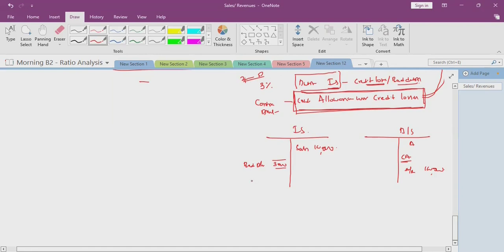Though apparently it is not a bad debt today, as per the generally accepted accounting principles there is the revenue recognition principle and the expense matching principle. What does the matching principle say?